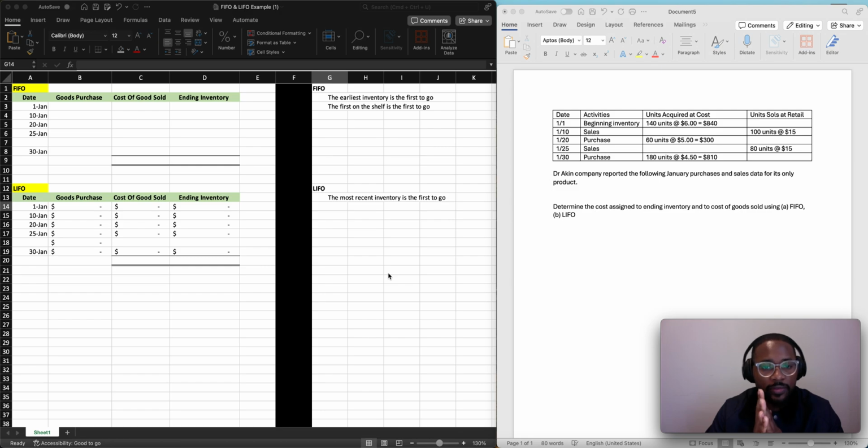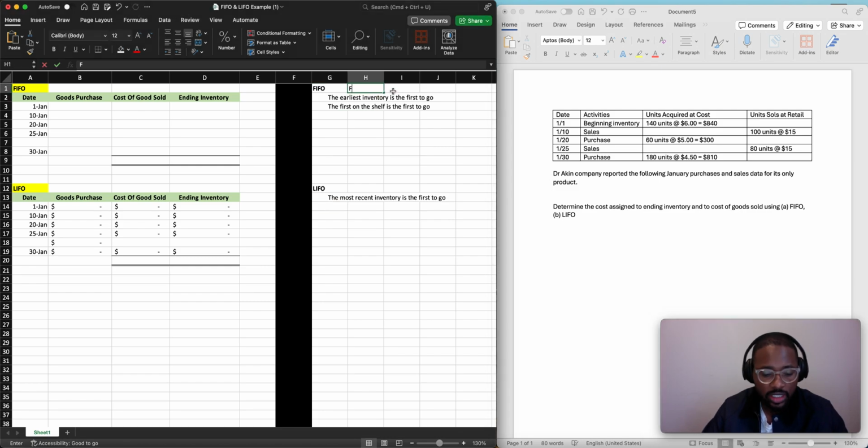Okay, so FIFO and LIFO. So FIFO, let's talk about the first one. FIFO actually stands for first in, first out. In other words, what FIFO means is that the first that is in on the shelf is the first to go. I'll talk about that a little bit more, but that's the way I like to look at it, and the way I break it down to students where they find that most helpful. The textbook definition, if you will, is the earliest inventory is the first to go.